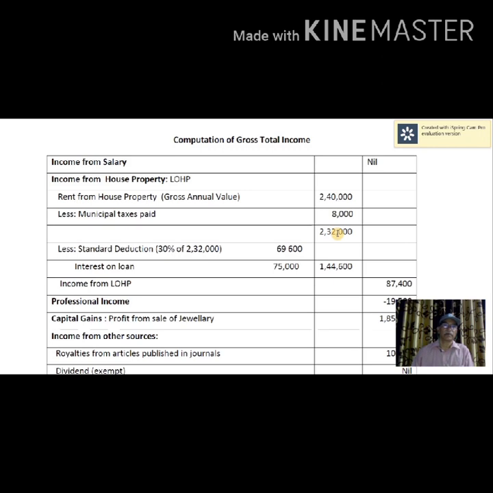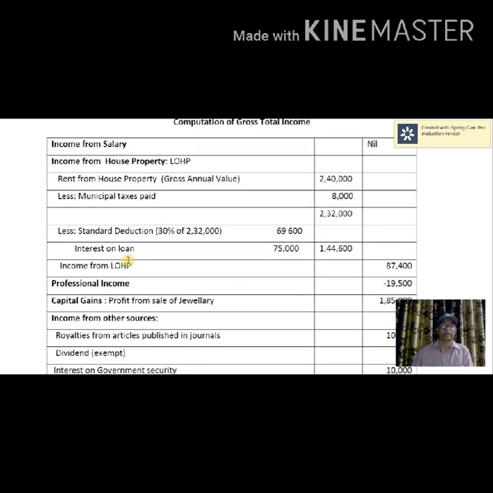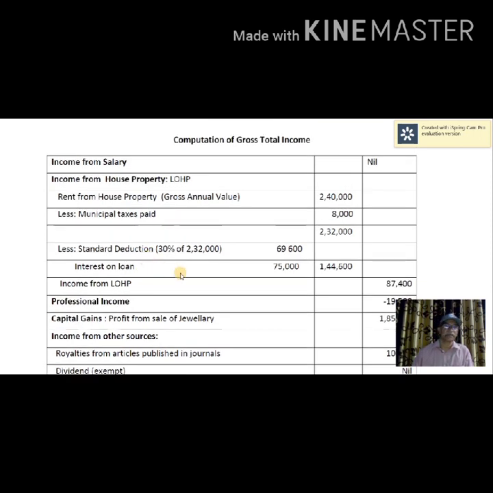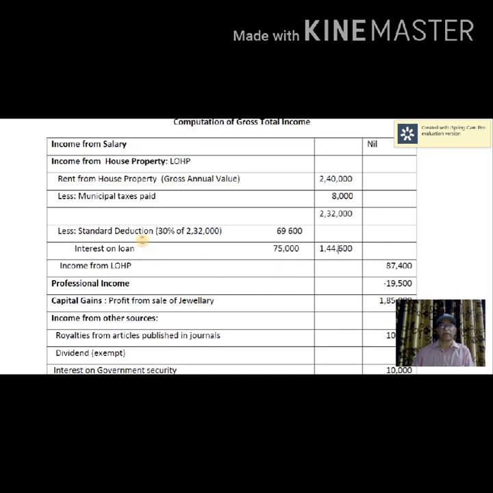Then we have to deduct certain items under section 24, like 30% of annual value, which comes to 69,600. Interest on loan is given here as 75,000. The entire amount is for professional purpose, and therefore it is deducted. So total deduction from annual value is 1,44,600. If you deduct this from 2,32,000, you will get 87,400. That's income from let out house property.